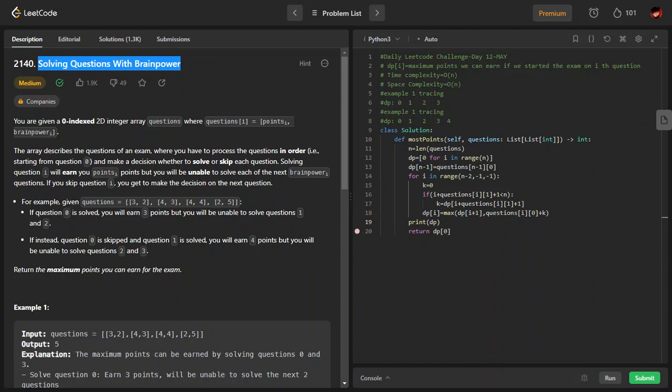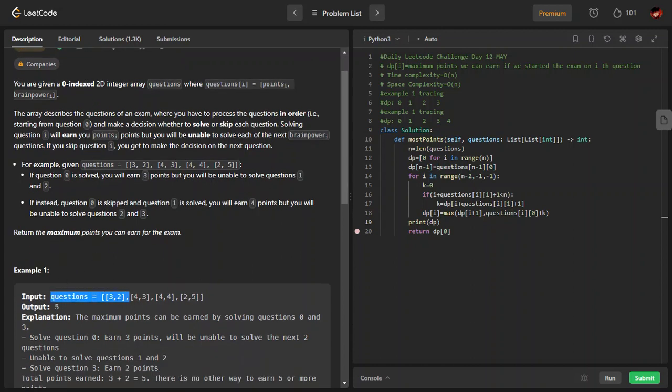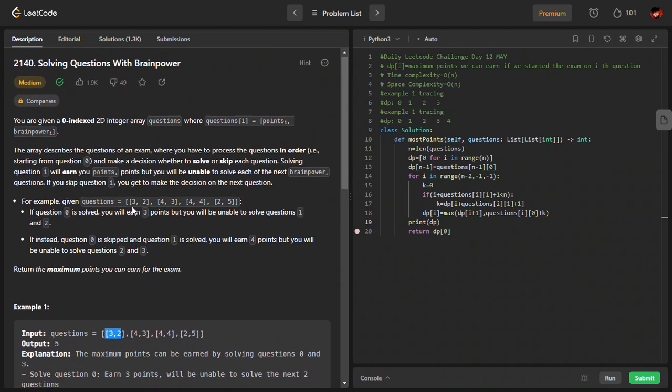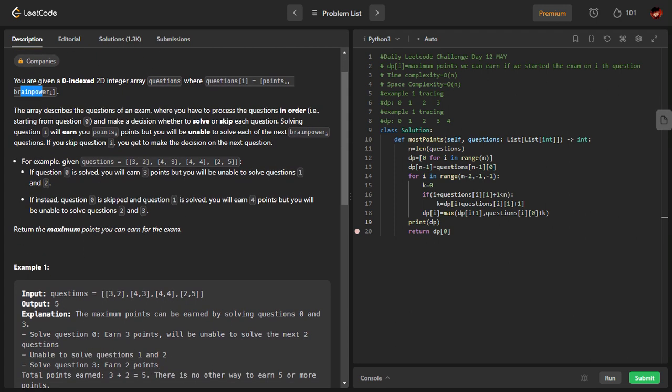Okay. So what we are given is a questions list, and each item here has two members. Let us see the description they have given. They are calling the first one the points and the second one the brain power. Suppose this is the zeroth question. If I solve it, I am going to get 3 points. The second one is what they are calling brain power. What it means is, if I solve this question, then I cannot solve the next two questions. That is the basic idea.